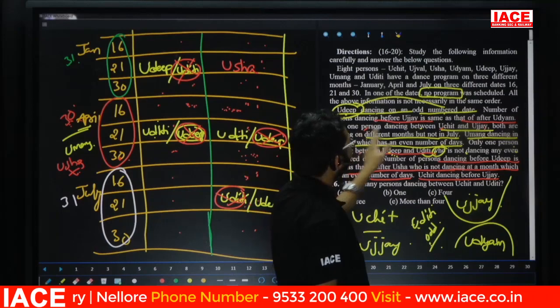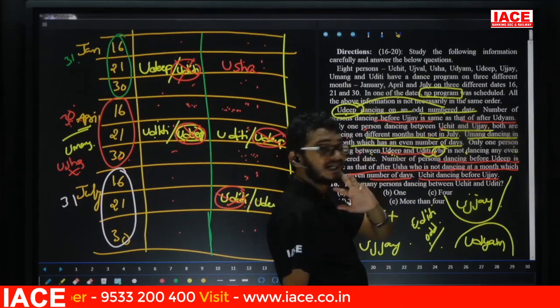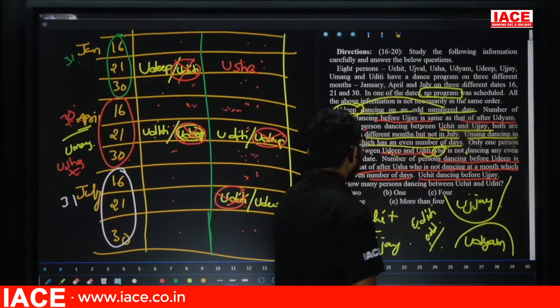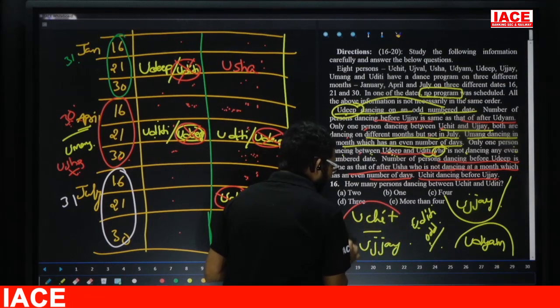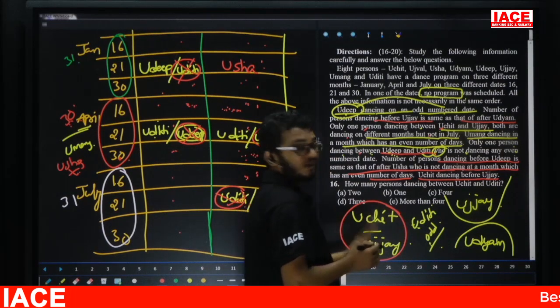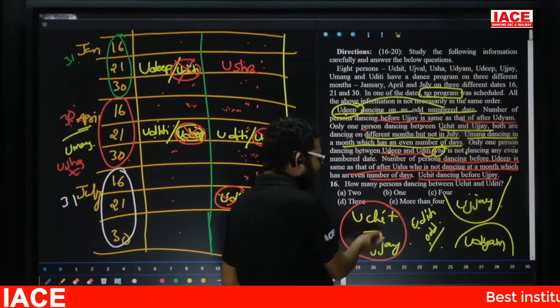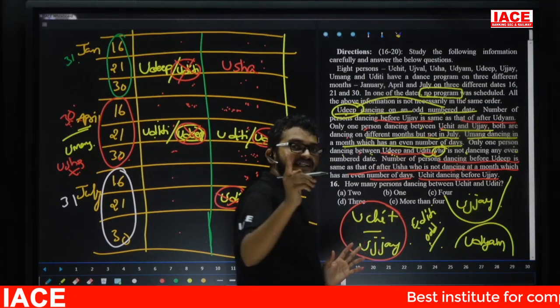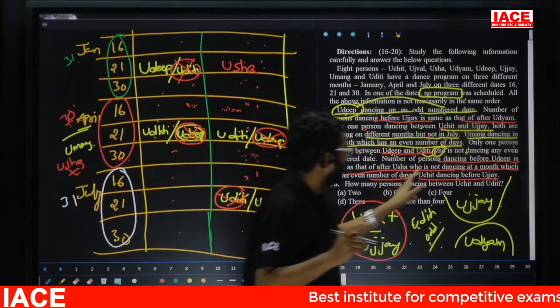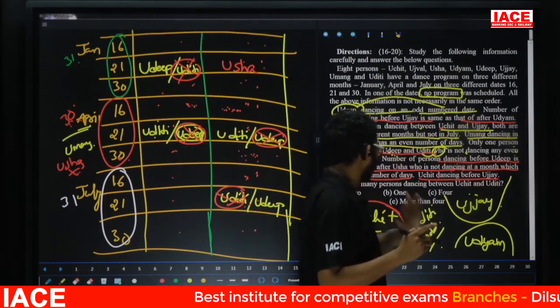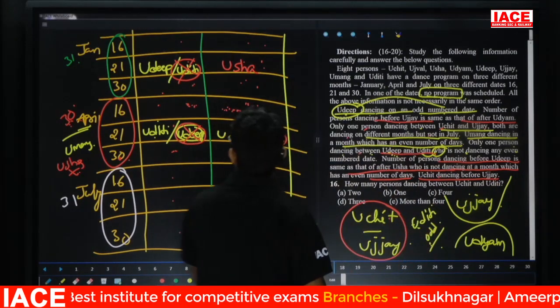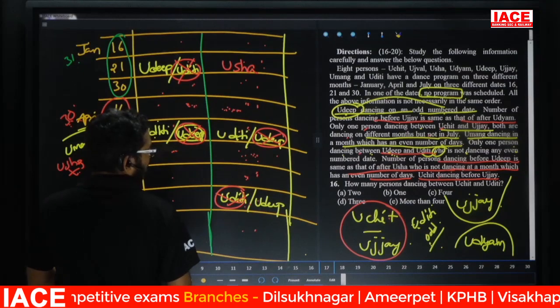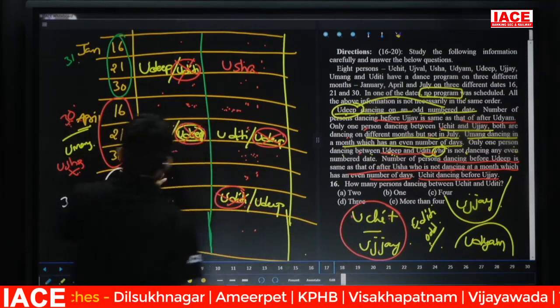Both are dancing in the different months, but not in July. Between Uchit and Vijay, we are having only 1, but both are dancing in the different months, and Uchit is before Vijay. Now take this possibility. So these two are not dancing in the July month. That means here no need to check.